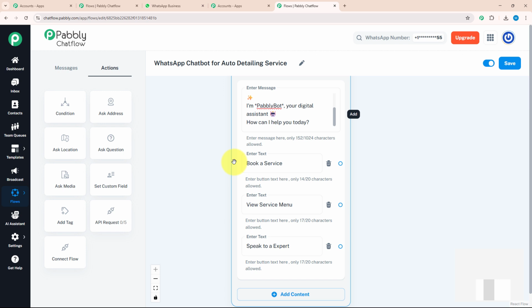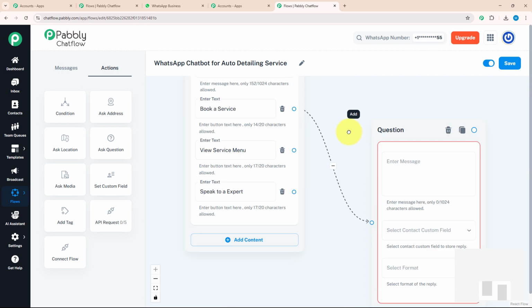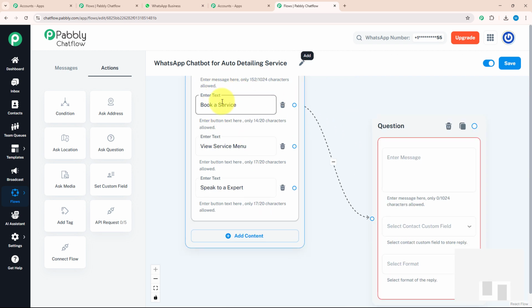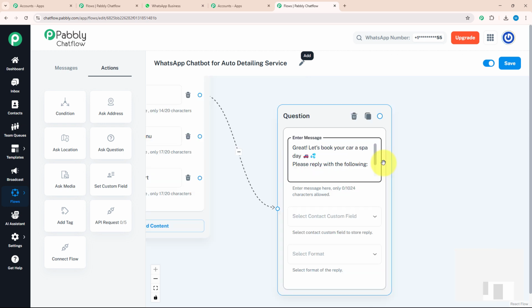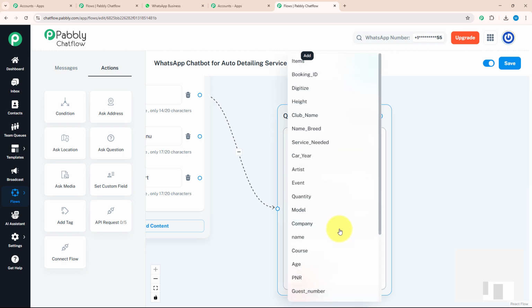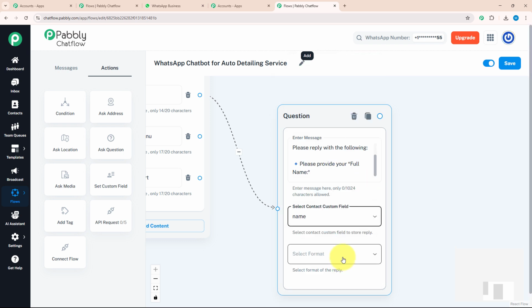To book a service, I want to ask a few questions to my customer. For that, I'm going to drag and drop the ask question box from the action section and connect it with my action button. That means as soon as my customer clicks on this action button, a question will be asked to them. Over here, I will enter a message like this in which I have asked my customers about their full name. After that, I will select contact custom field as name and format as any.